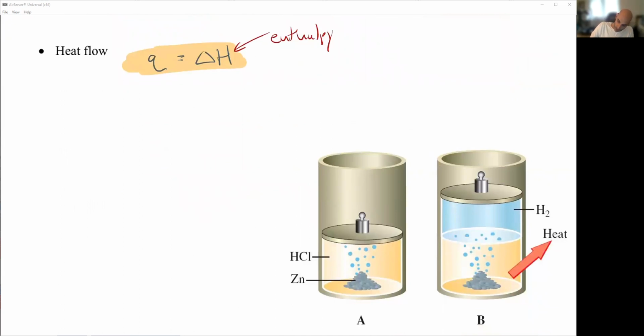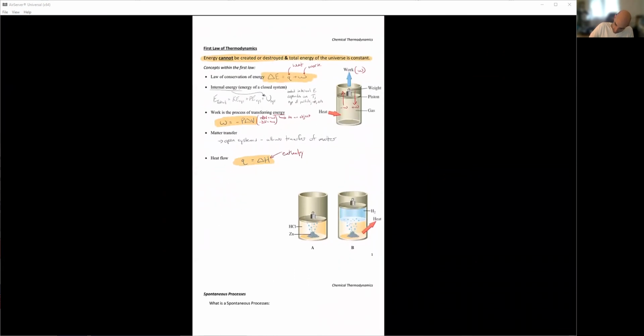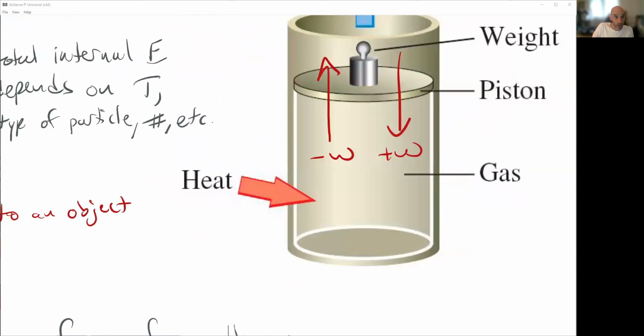Heat always flows. If I have a system and I have the surroundings, what I know is if heat flows out of the system and into the surroundings, this is going to be a negative Q term.